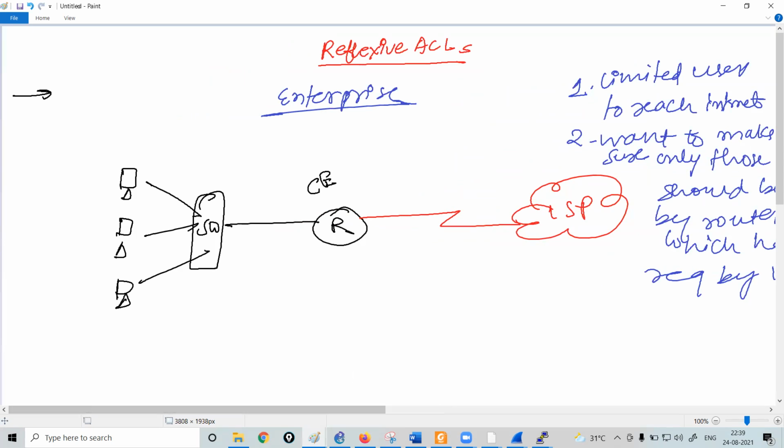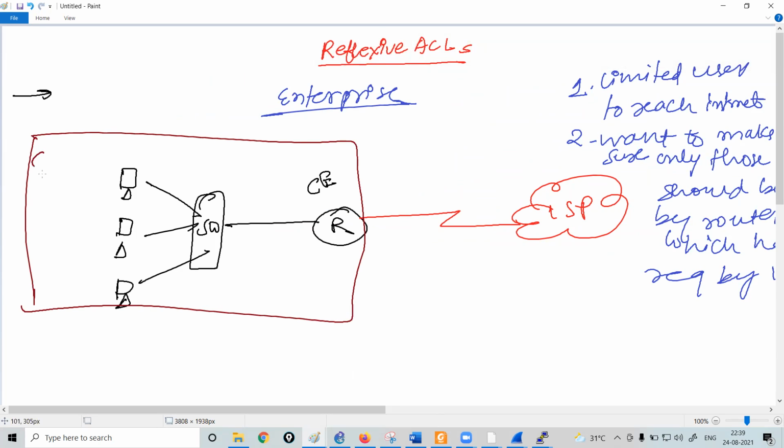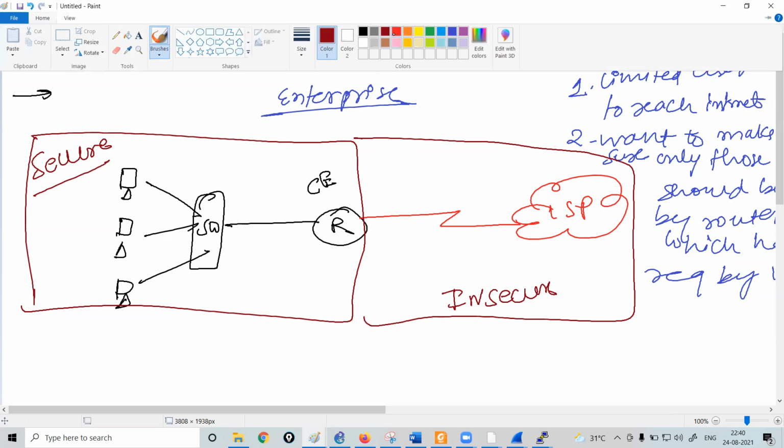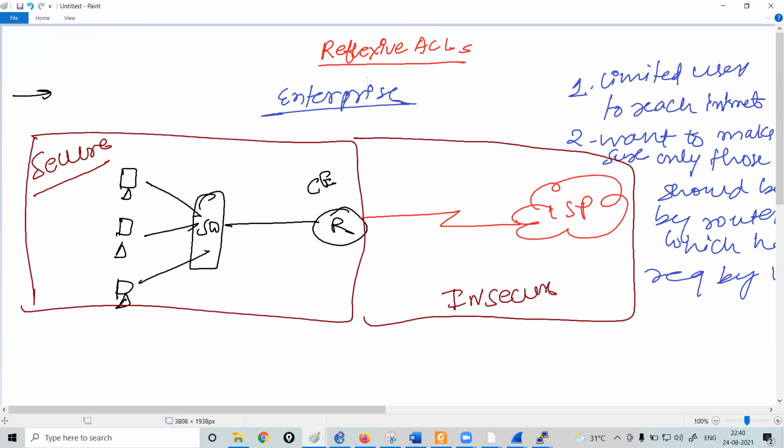Okay, so let's suppose that this particular area of your organization, let's call it the secure zone, because that's the private network of your organization. And this particular area, let's call it the insecure zone, because that's the ISP. Now basically you have been asked to make sure that only legitimate users should be allowed to take internet access. Let's suppose these users have IPs 10.1, 10.2, 10.3. Let's suppose only user 10.1 is allowed to access the internet. Okay, that's the first task.